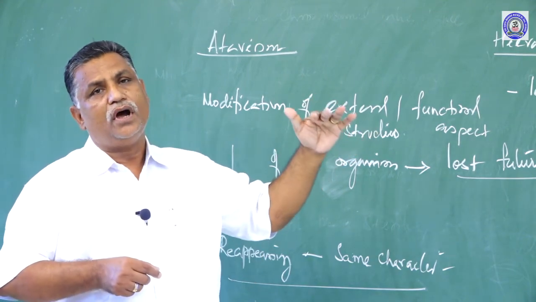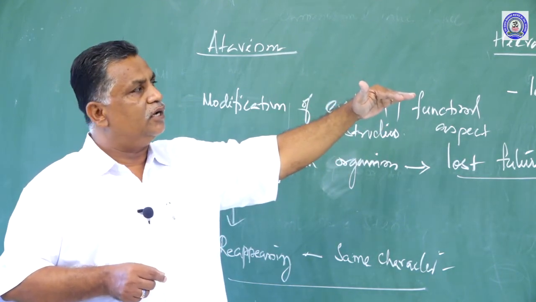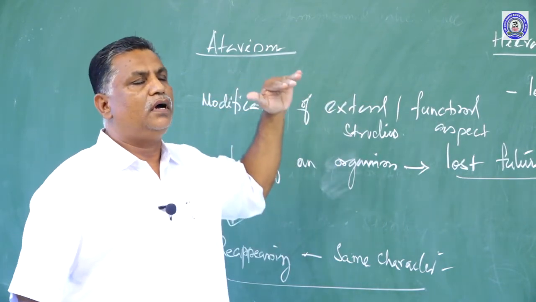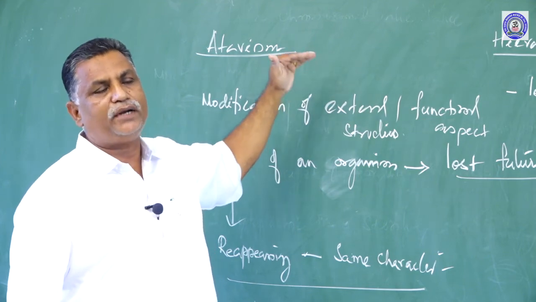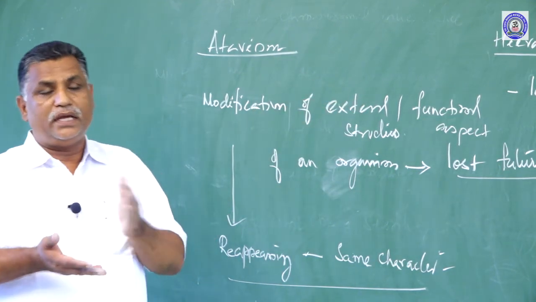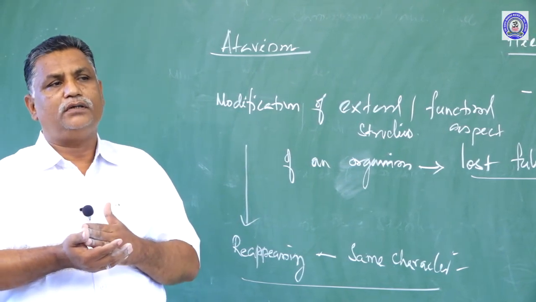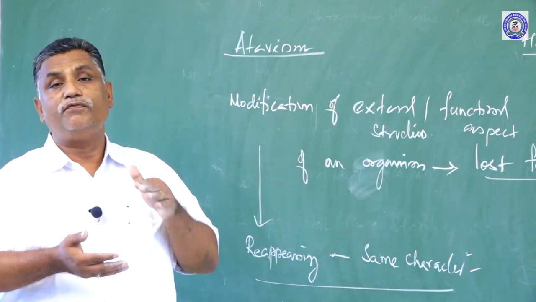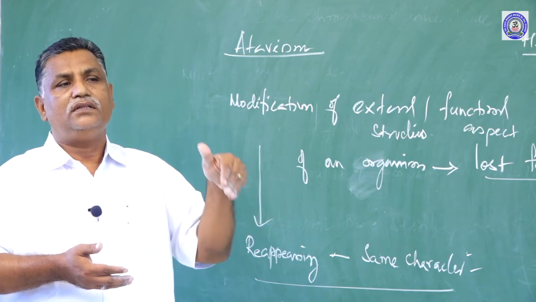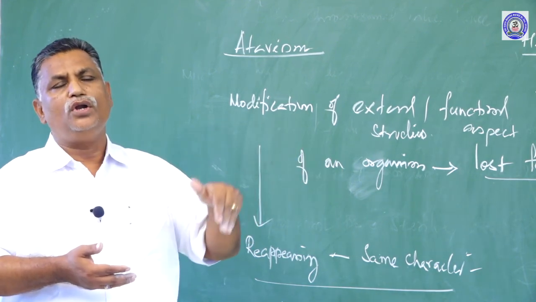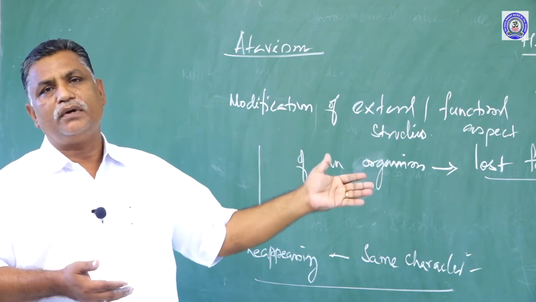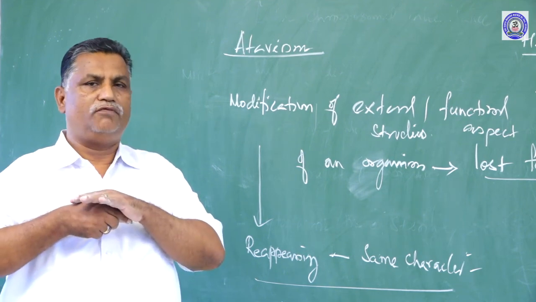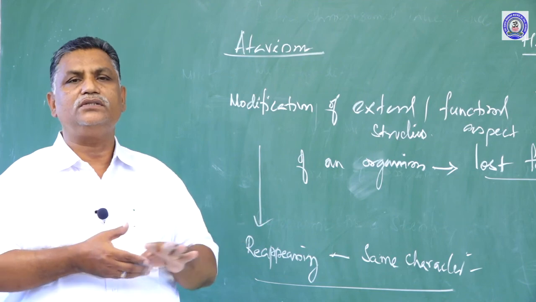After the Mendelian principles, in this class we also studied atavism and chloroplast inheritance, mitochondrial inheritance, all that. They are all inheritance of individuals where chromosomes are not involved. If chromosomes are involved, we would say they are chromosomal inheritance or nuclear inheritance. These are all not chromosomal inheritance. That is why we name them cytoplasmic inheritance. And if you want to learn further in detail about all these things, you go to the text.